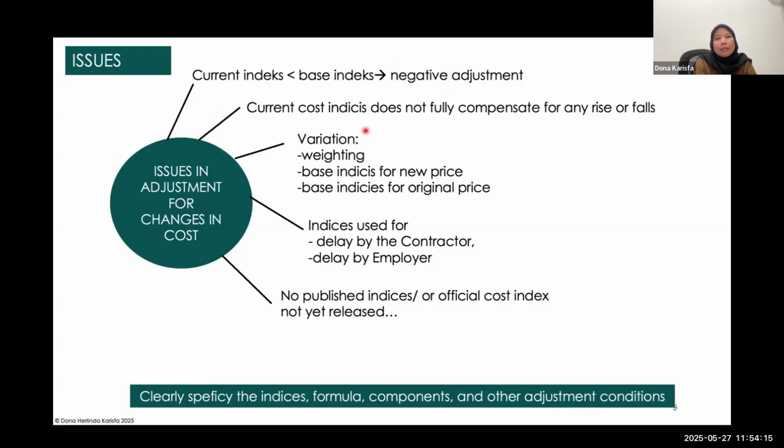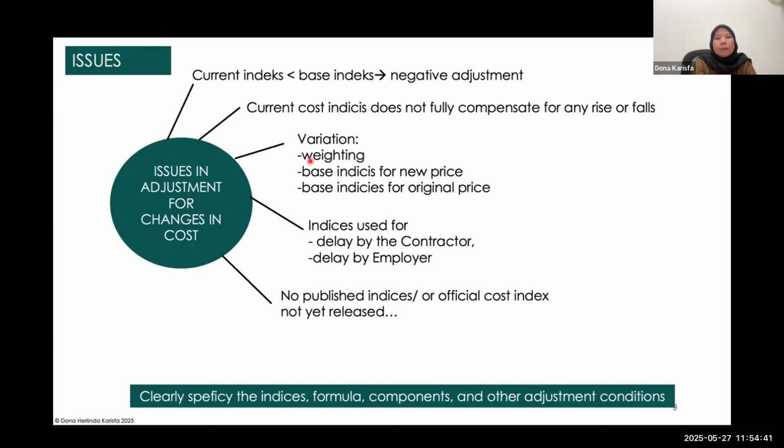The second issue is that the current cost indices do not fully compensate for any rises and falls. If you notice in the 2017 edition, even if the current indices are very low or do not represent actual costs, FIDIC says the accepted contract amount shall be deemed to cover all and compensate for them. So it's quite difficult.